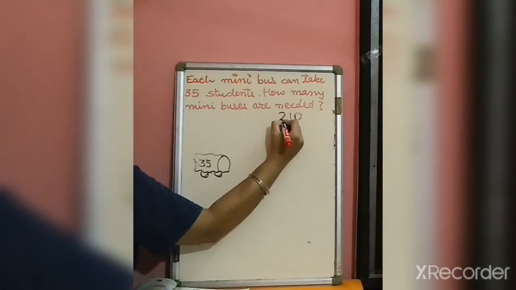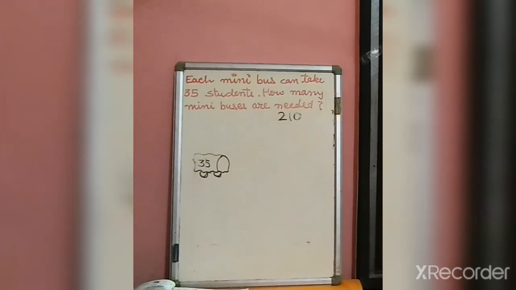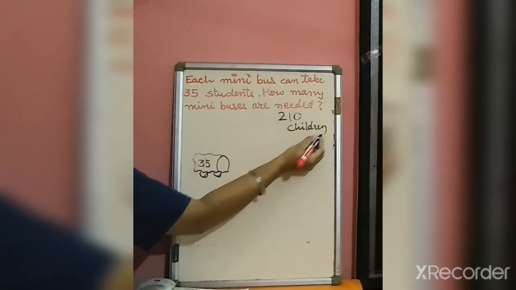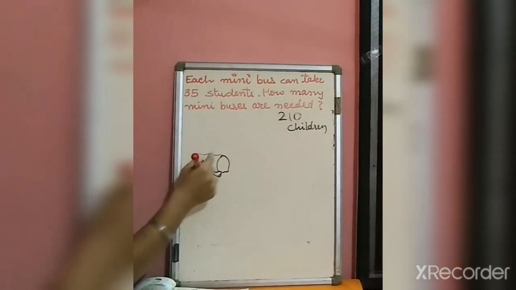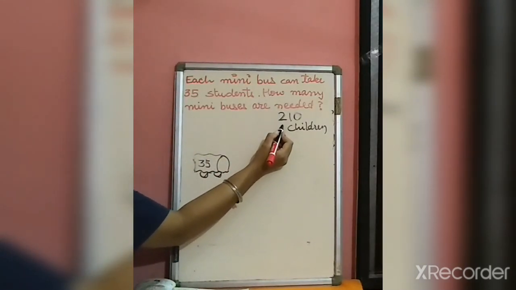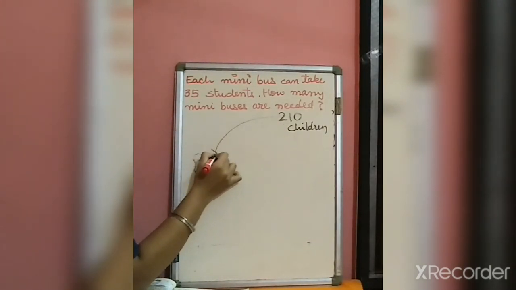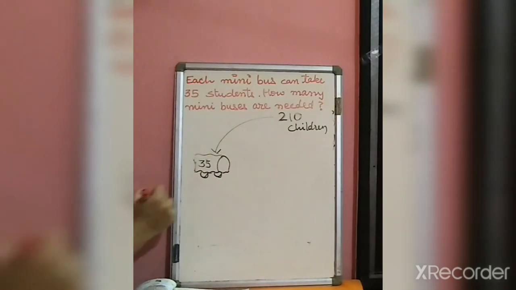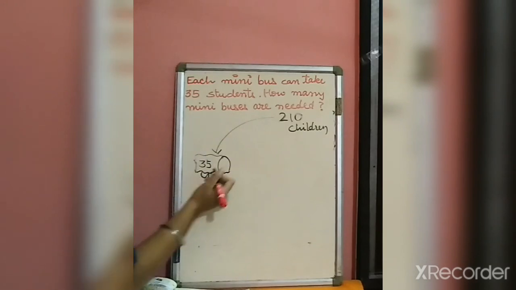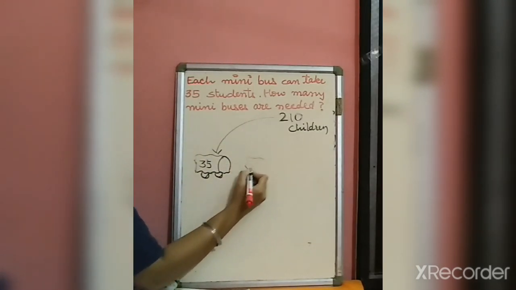We have 210 students, 210 children. Suppose out of this 210, 35 children sit here. Now we need one more bus. Only 35 children can come here now.